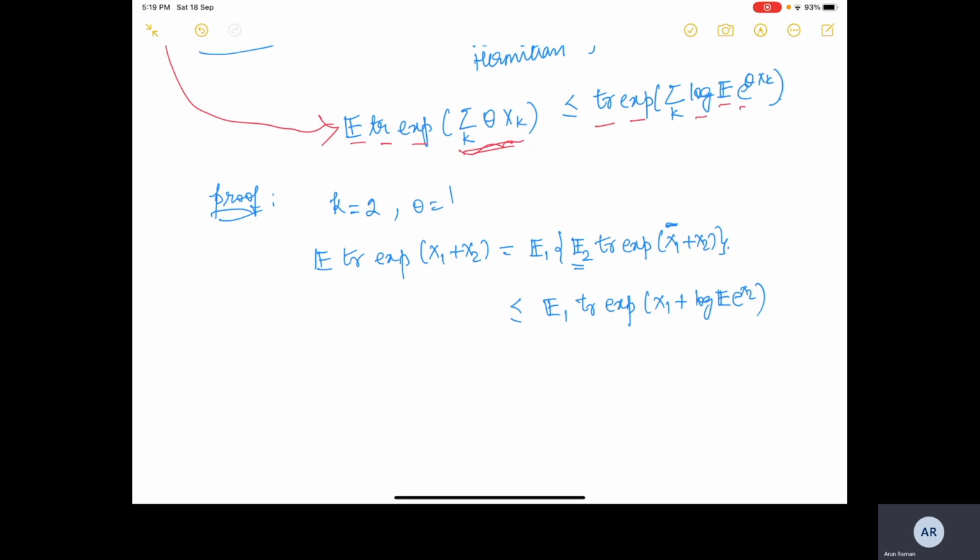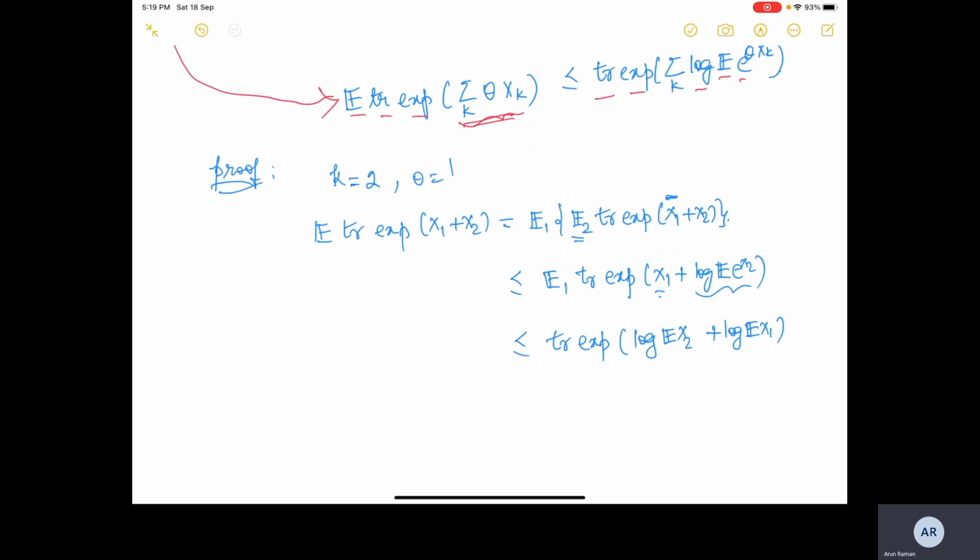Now this is constant and we have X1. So again applying the corollary, we will have trace exponential of log of the expected value of e to the X2 plus log of the expected value of e to the X1. If we have n rather than two terms, if k is equal to n for any random k, we can just apply this that many times and we will get the same thing. If we multiply it by theta, the result does not change.